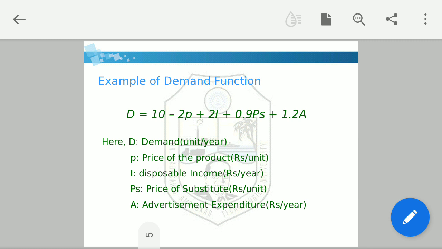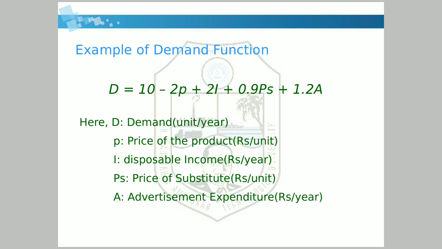So this is one example of demand function. How it is calculated is not our concern. They may have collected some data from the market and, after doing some analysis of the data, they may have calculated it. So what does it say? D equals, D means what? Demand, units per year, so quantity demanded. 10 minus 2P.